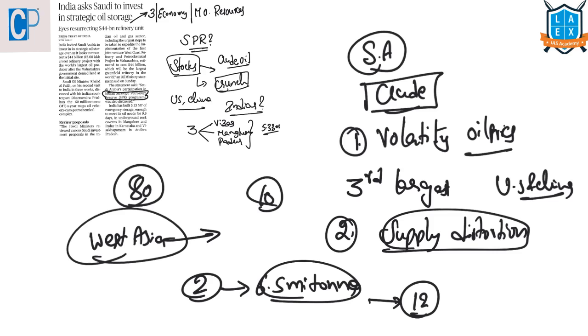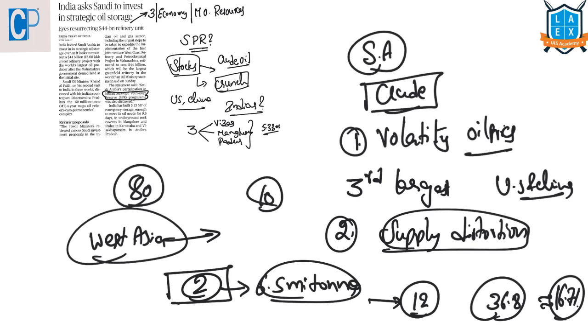Saudi Arabia is the key oil supplier to India and exported 36.8 million tons of crude to Indian refineries last year, nearly 16.7% of the total purchase. So now India is inviting Saudi Arabia to help build these emergency crude reserves.